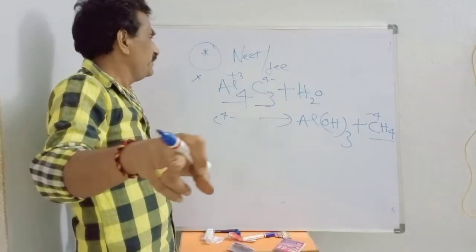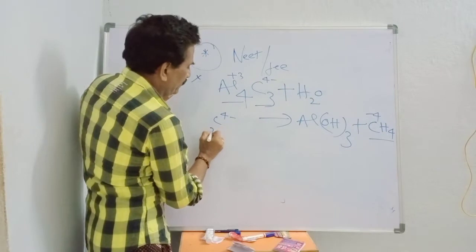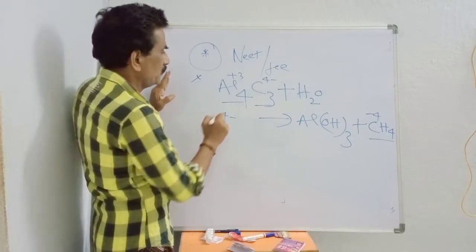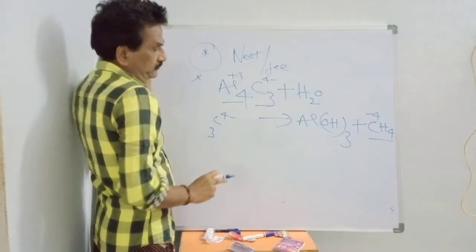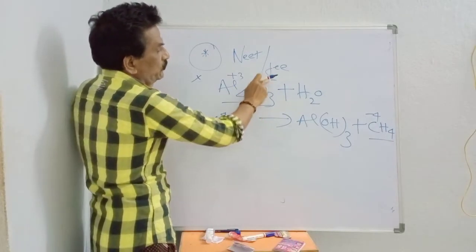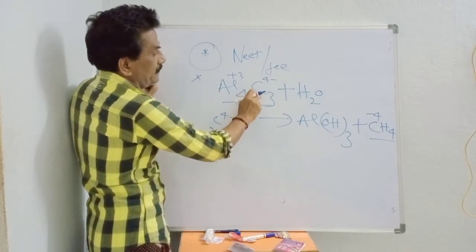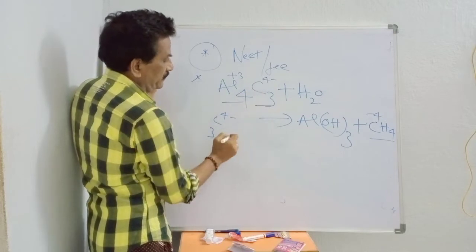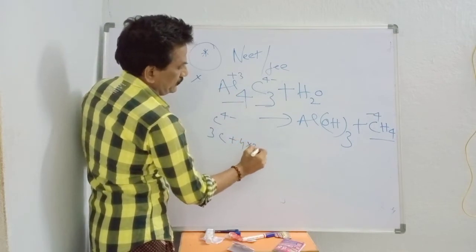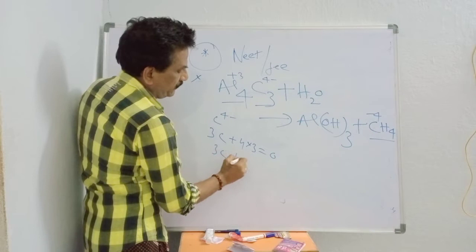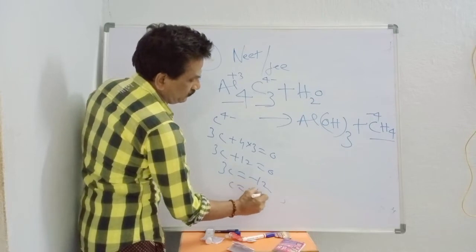If you want to calculate it in Al4C3: 3C plus 4 into 3 is equal to 0. 3C plus 12 is equal to 0. 3C is equal to minus 12. C is equal to minus 12 by 3, which is minus 4.